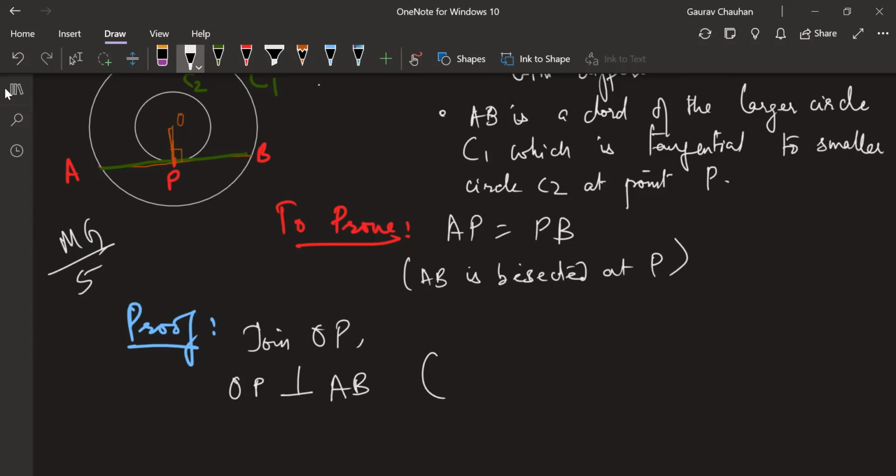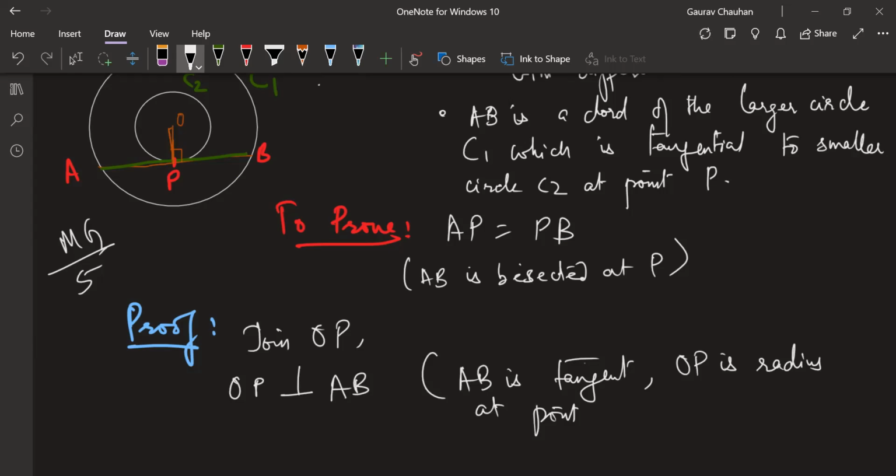Why? What is the reason for OP perpendicular to AB? No, the theorem was mentioned before that. The tangent at any point of a circle is perpendicular to the radius at the point of contact. Can you read that out slowly once again? The tangent at any point of a circle is perpendicular to the radius. Okay, let's write it like this. AB is tangent. OP is radius at point of contact.